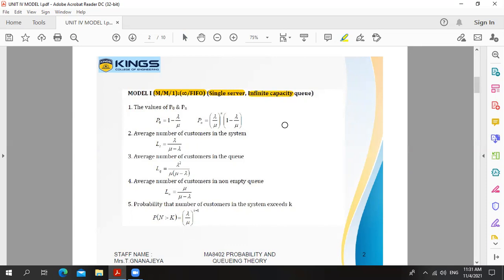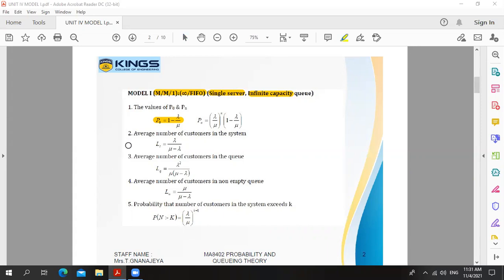So, first formula: the value of P0 and Pn. P0 means there are no customers in the system. The formula for P0 is equal to 1 minus lambda divided by mu. The value of Pn is equal to (lambda by mu) whole power n into (1 minus lambda by mu). The meaning of Pn is that there are n customers in the system.